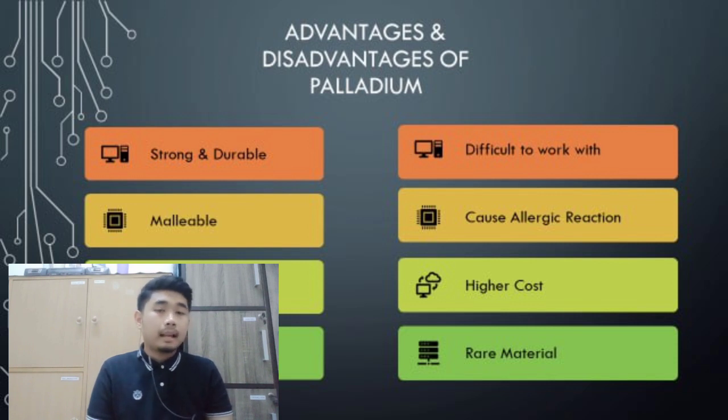The third one is higher cost. It is because the manufacturing of palladium costs a lot of money, because the manufacturing process is very hard to do. Lastly, it is a rare metal, so it is also related to the cost. Since it is a rare metal, the cost of manufacturing is expensive. Besides that, palladium is usually not used in everyday tools, because it is very rare to find.